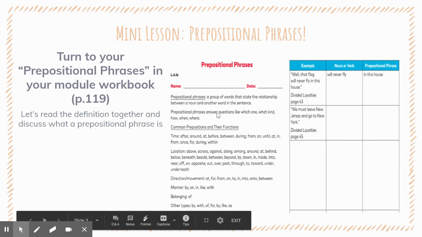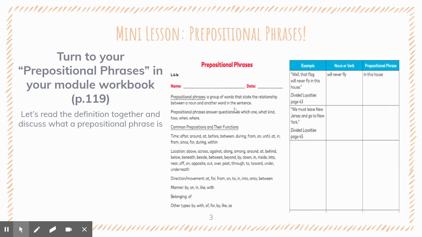Okay. Prepositional phrases are a group of words that state the relationship between a noun and another word in the sentence. Remember, the noun is the person, place, thing, or idea. Okay. Let's keep looking. It says prepositional phrases answer questions like which one, what kind, how, when, and where. Okay. Person, place, thing, or idea.